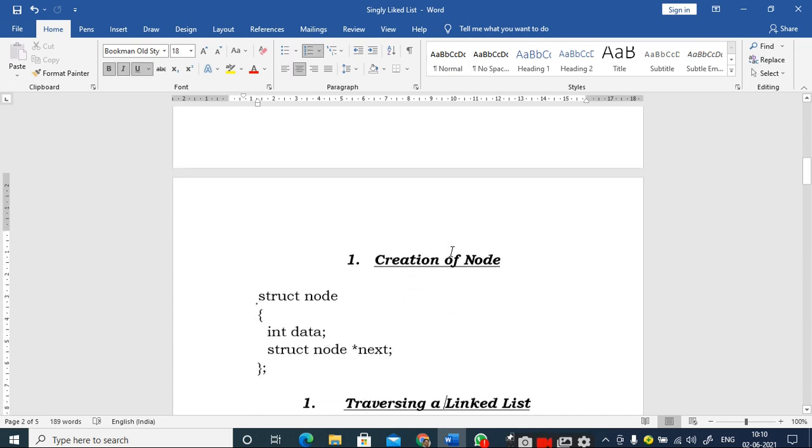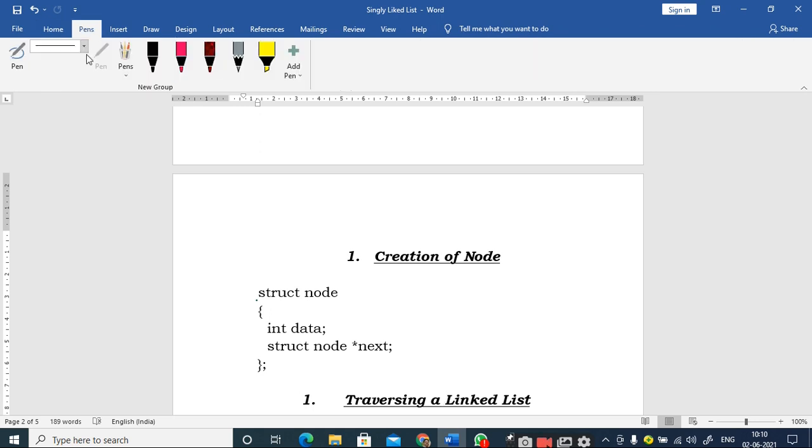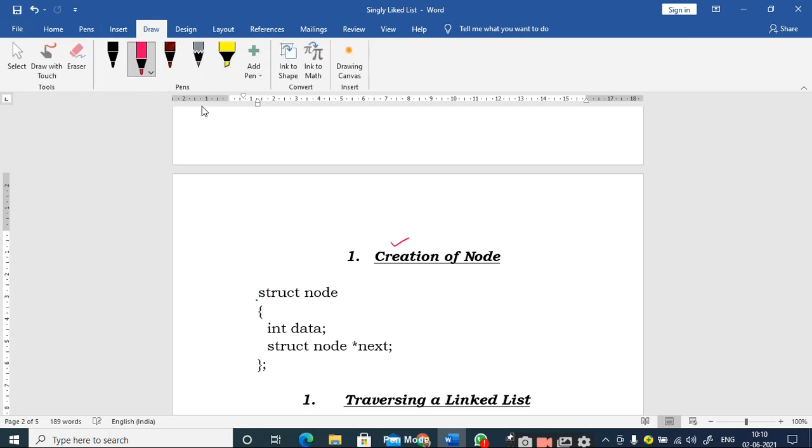Can you see the screen? Yes, sir. So the first part, creating a node, we have discussed this one. One minute. So this part we have completed, right?